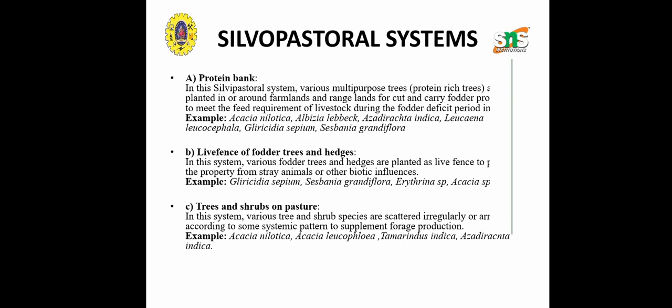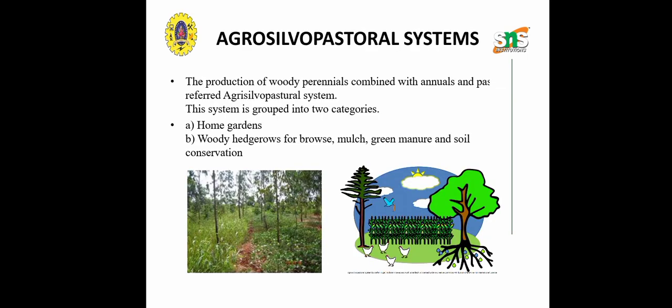Coming to the protein bank, in the silvopastoral system, many multipurpose trees can be grown like Acacia nilotica, Leucaena, and leaves of fodder trees and hedges. It is the combination of acacia species and trees and shrubs on the pasture. Various tree and shrub species are used in the system.